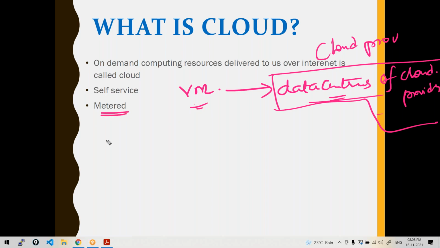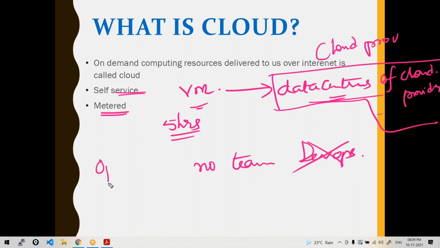It's metered. Metered means, let's say I have used these VMs for 5 hours, I have to pay only for that. So they are metered, self-service. You don't need a separate team. No separate team is needed to manage infrastructure on a cloud. The DevOps team will manage themselves. If you are not using cloud, yes, there will be a separate team called the operations team who will manage the data centers, an on-premise kind of setup. But a DevOps person can just go to the cloud console, create some resources and use them. So that is what cloud is.